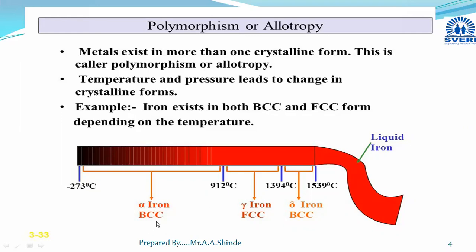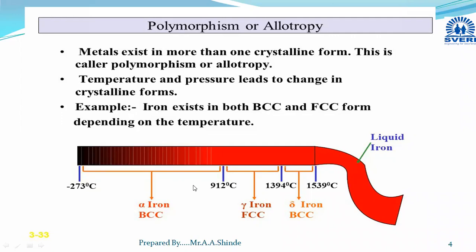Iron exists in different crystalline forms depending on temperature and pressure conditions. It has alpha iron, gamma iron, and delta iron with BCC, FCC, and BCC crystal structure respectively, depending on the different temperature ranges which I have highlighted in this diagram. So this is the polymorphism or allotropy of iron.